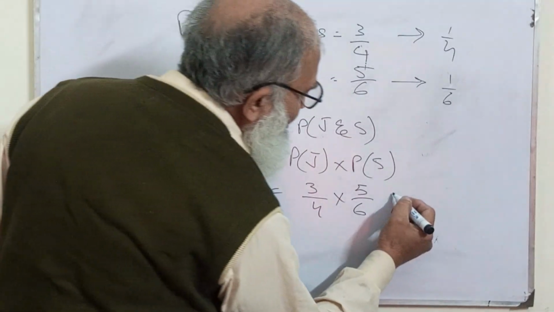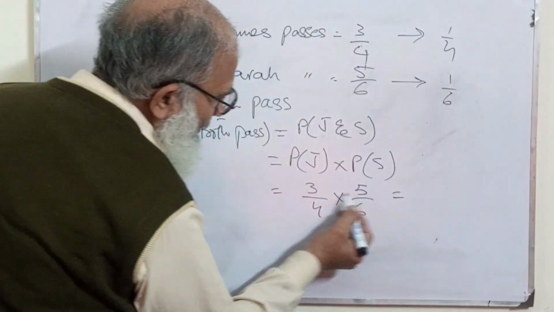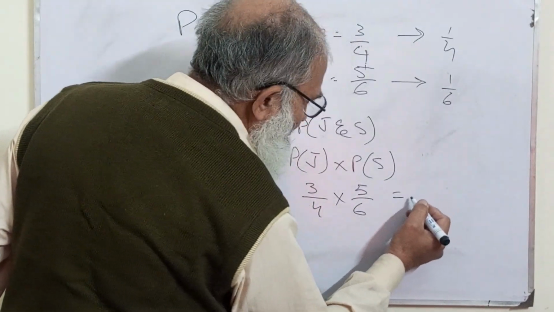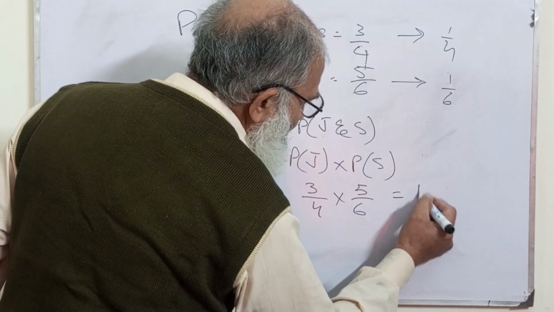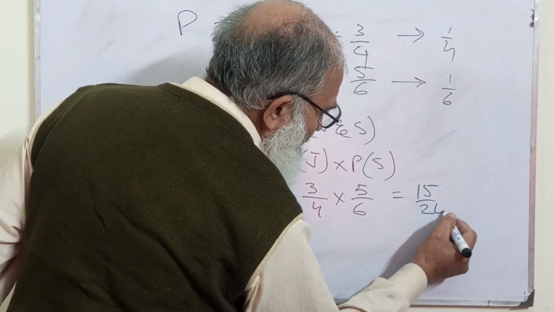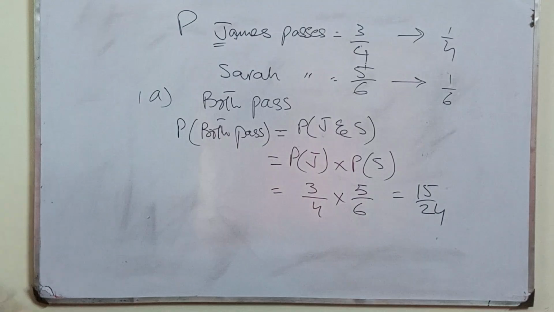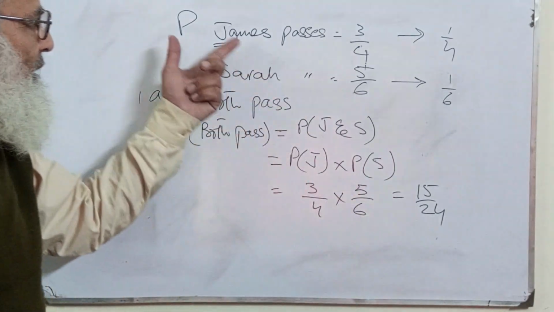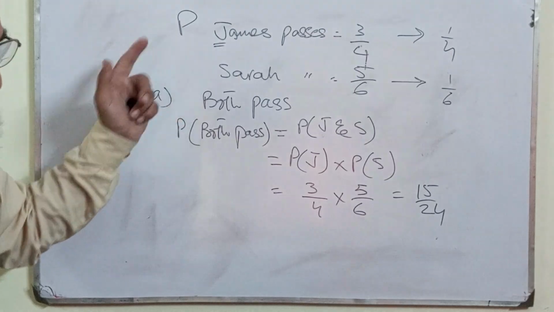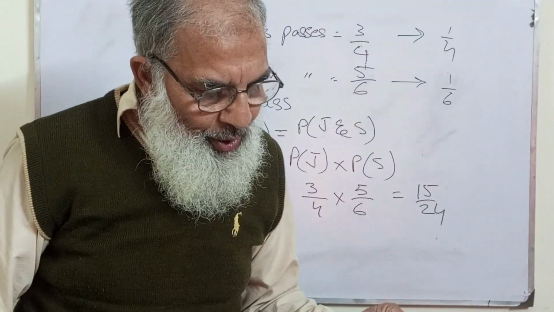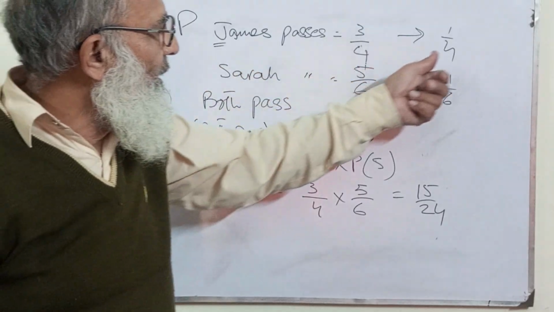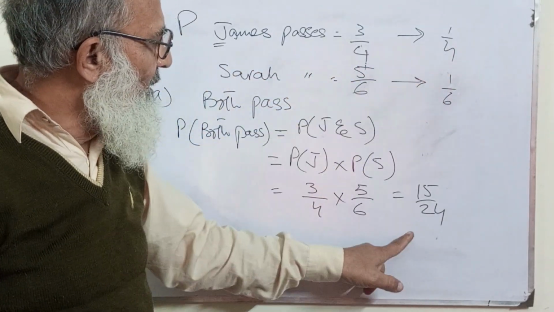Numerator to numerator and denominator to denominator, we just multiply them together. It will become 15 divided by 24. Now here is the probability that both will pass, because this is an independent event. So as I told you earlier, this is complete.